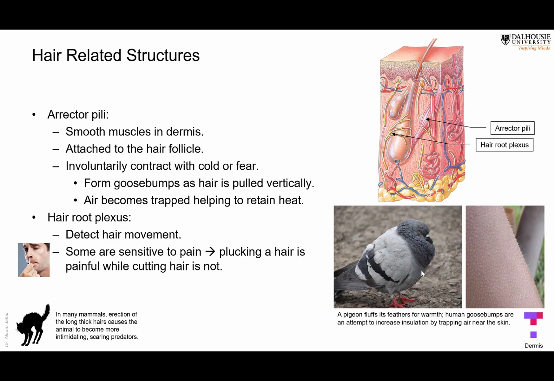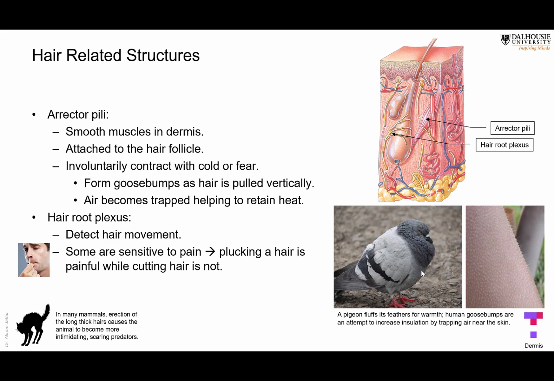This is another group of smooth muscles, called arrector pili or arrector pilorum, which means the muscles that cause erection or straightening of the hair. Of course, these are supplied not by the somatic nervous system, but by the autonomic nervous system, which is not under our volitional control.